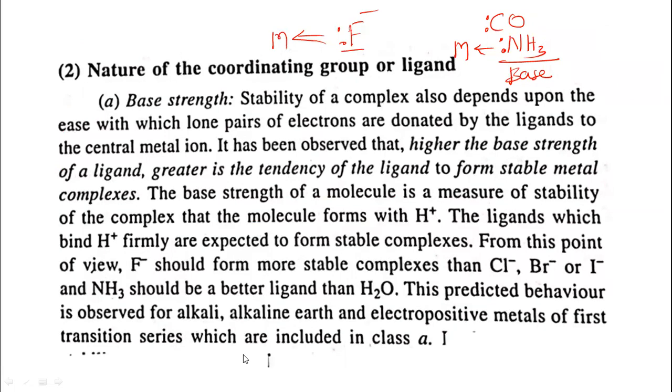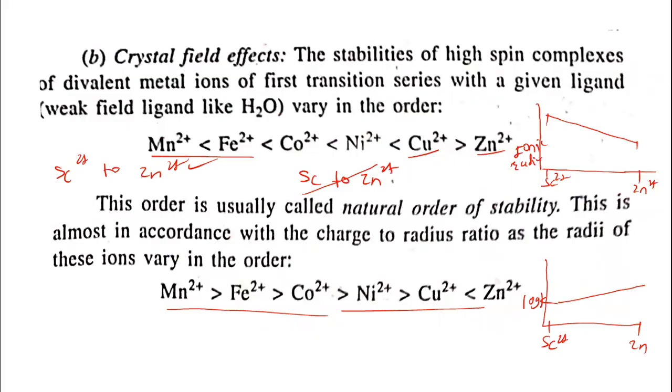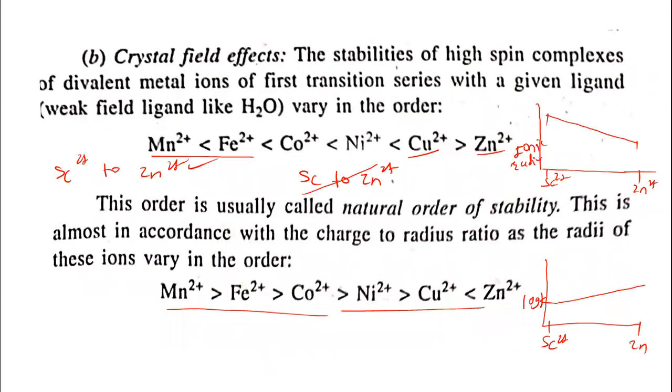In the nature of the central metal ion, there are three factors. First is the size and charge of the central metal ion. The higher the charge and the smaller the ionic size, the more stable the complex of that metal ion. Then the crystal field effect: according to the crystal field splitting, the higher the CFSE value for a particular metal ion, the higher the stability of its complex.